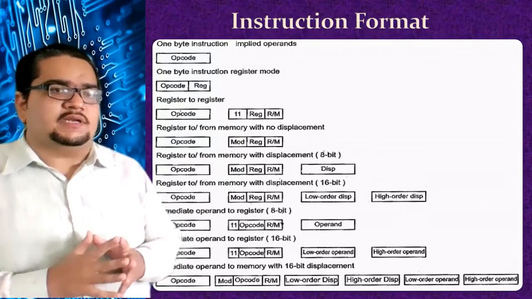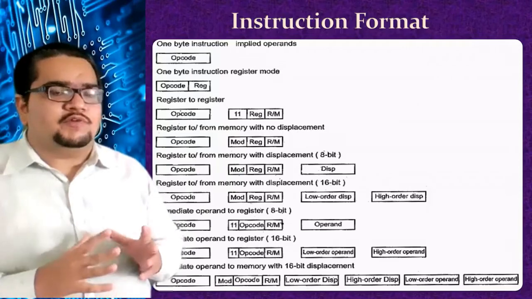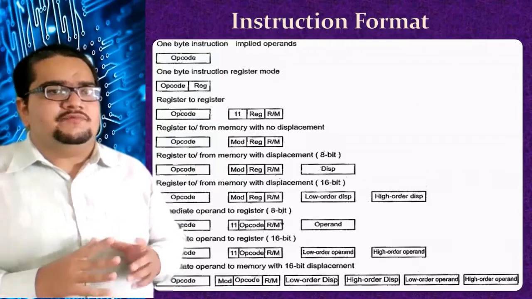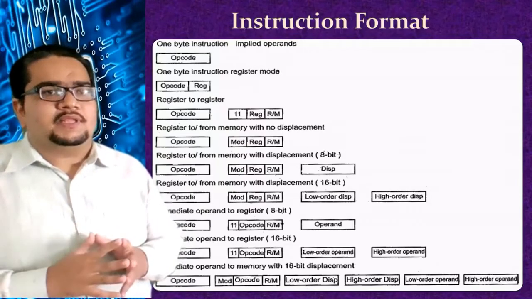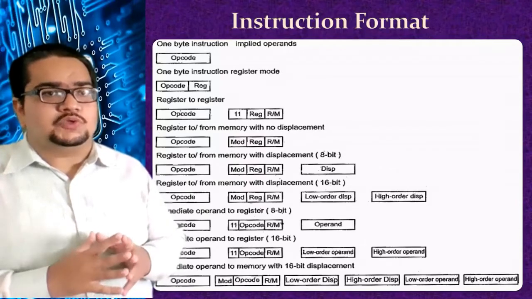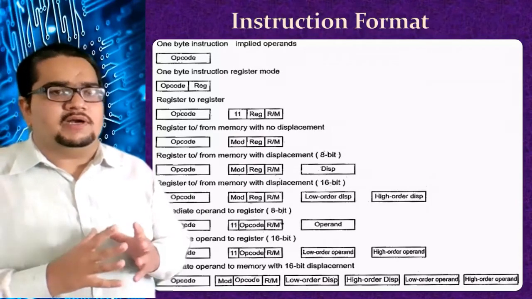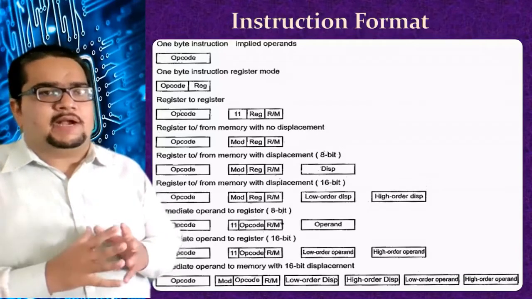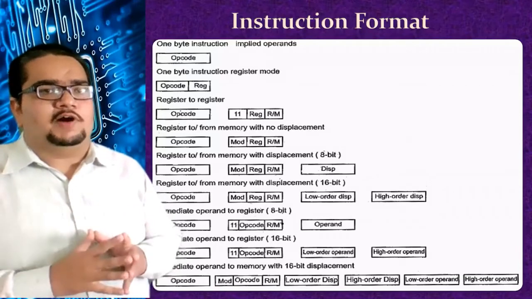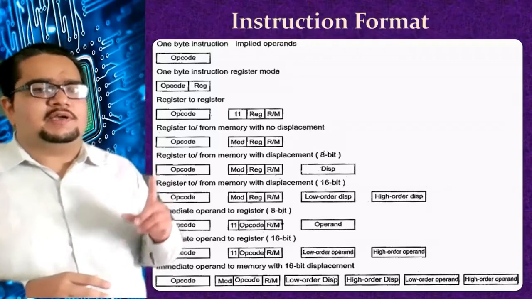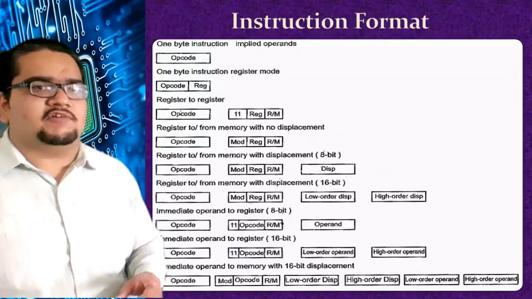D stands for destination, W stands for word. When the D is 0, the register is a source. When the D is 1, the register is destination. Similarly, when the word W is 0, it's a byte operation. When the W is 1, it's a word operation. So all these different instruction formats are available to us.